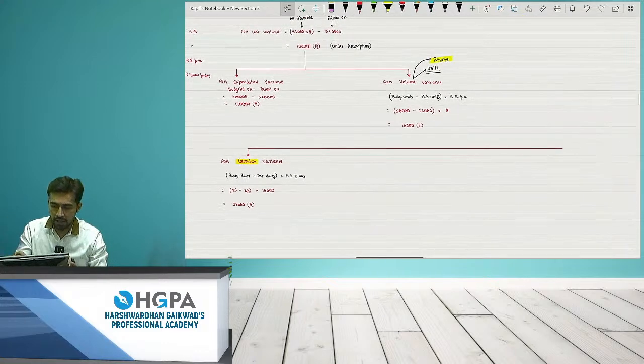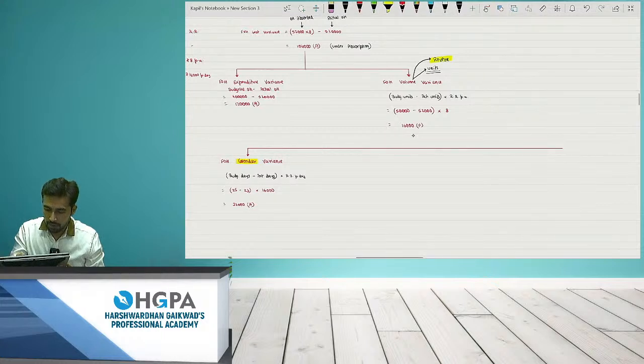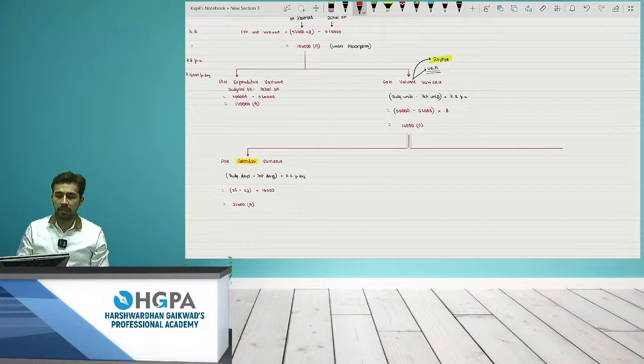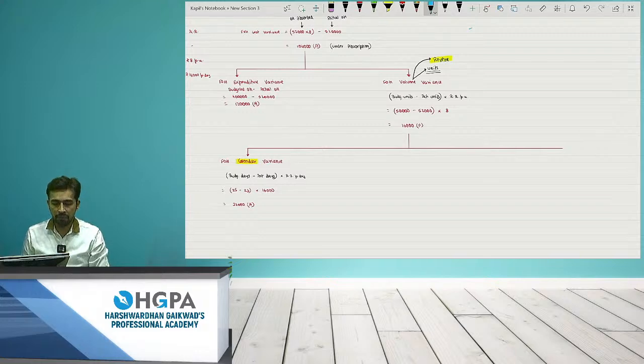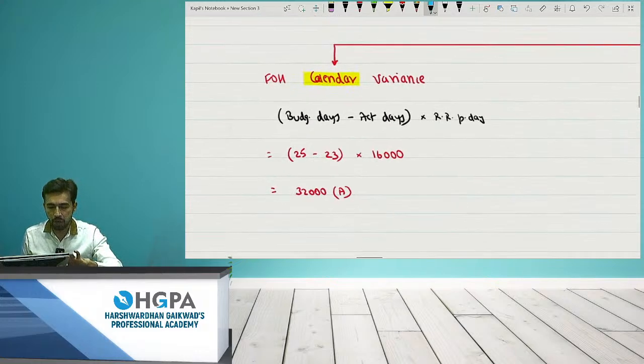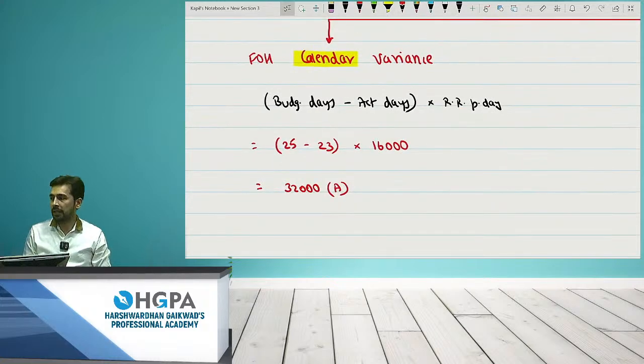Although the answer is positive, you are writing negative. If you check, is the point volume? Are you dividing volume, beta? Yes, the reversal was made from volume. We have made the reversal from volume. Is it one of the parts of volume? The answer is yes. So this rule will apply to all the variances which we will be solving. The favorable will become adverse and the adverse will become favorable. This is the point, right? So we have got calendar variance.